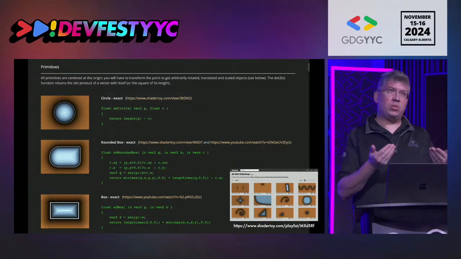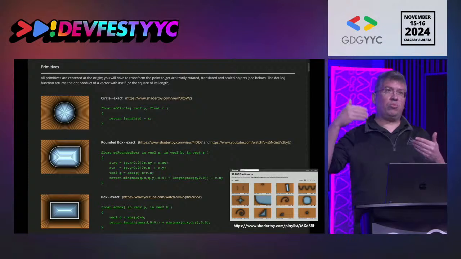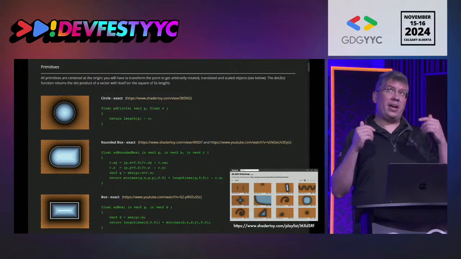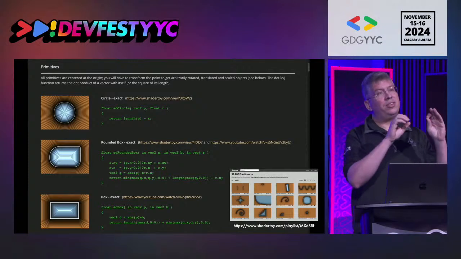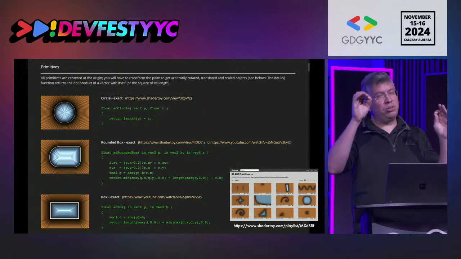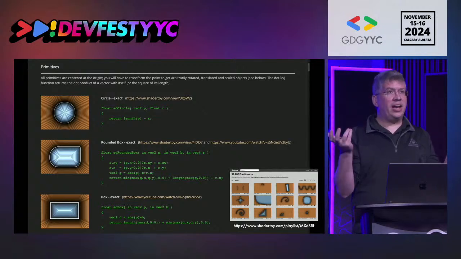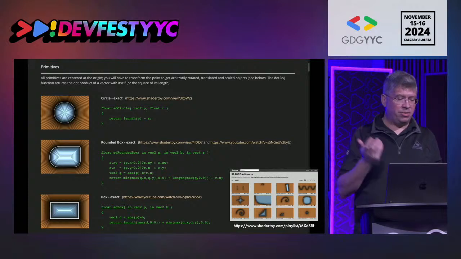So you pass in x and y. You pass in the x and y that you're trying to test, the x and y of your circle, and the radius of your circle, and from that you can determine, hey, is this point inside or outside?